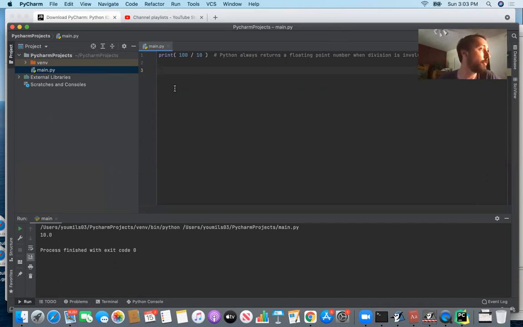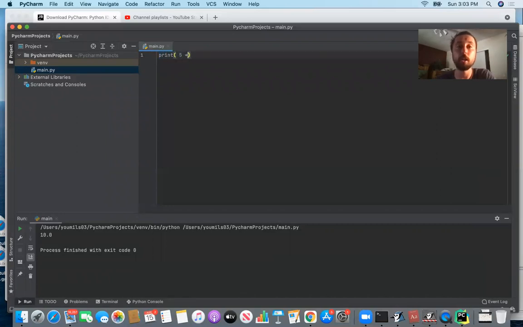But what we're going to be talking about is implicit casting. There are different data types in Python, but basically what Python is going to do is, if you're dealing with both an integer and a floating point number, so both an integer and a decimal number, in the same expression, the decimal number is going to be preferred over the integer. So the integer is actually going to be automatically converted behind the scenes to a floating point number. So let me show you what I mean by that.